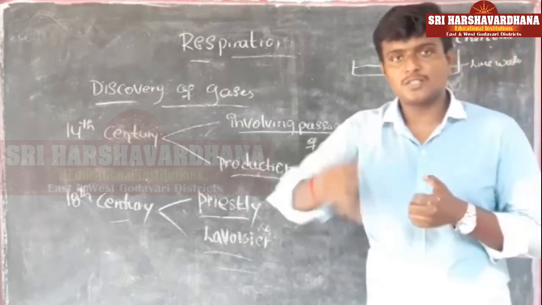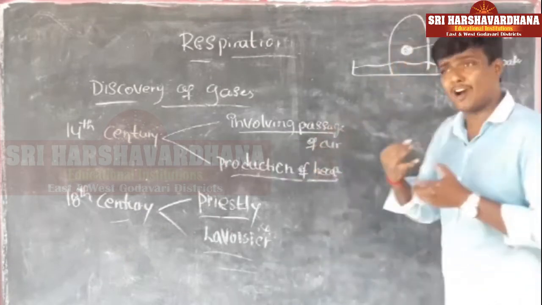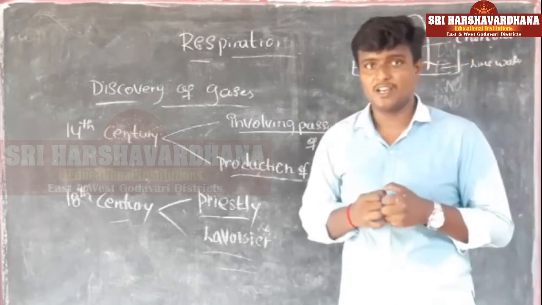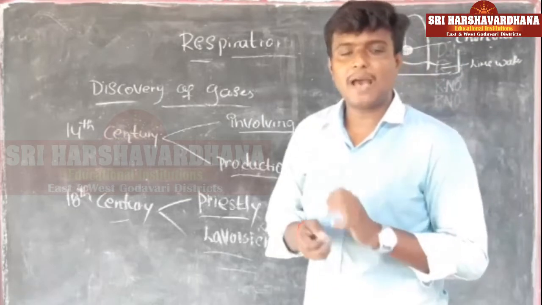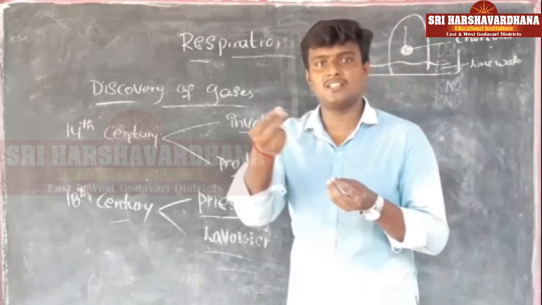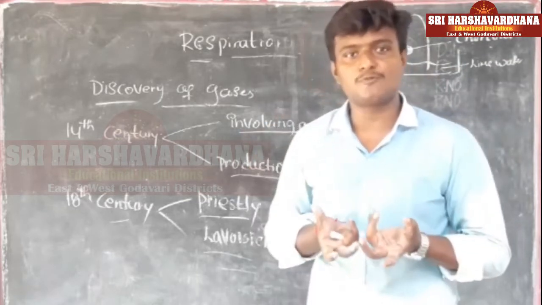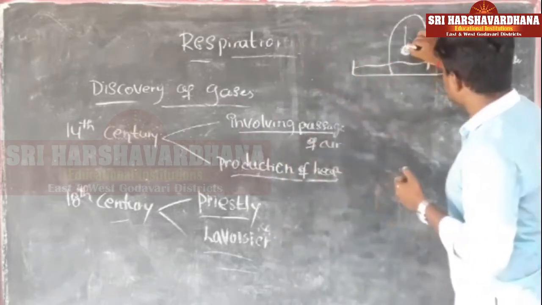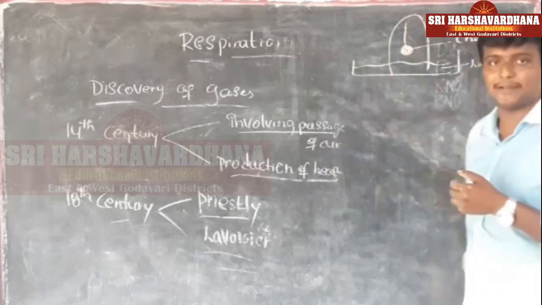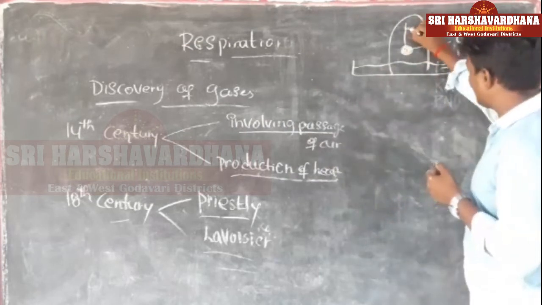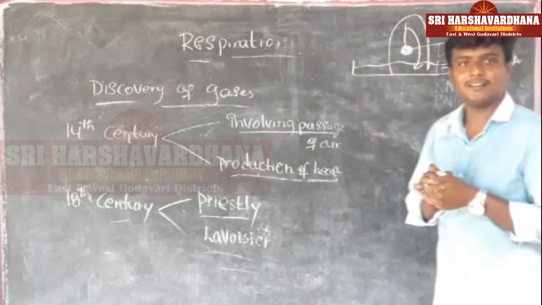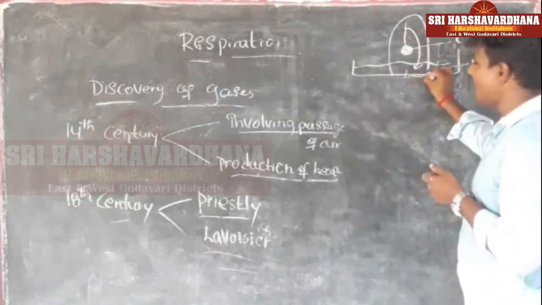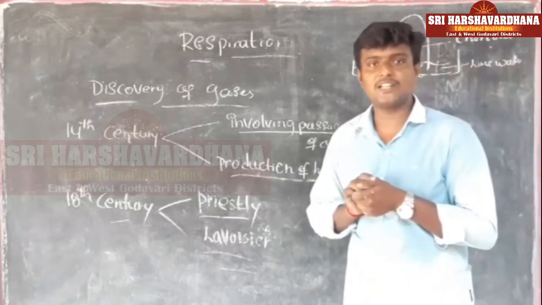He made the charcoal burn. When any object burns, it liberates a gas. Now you know which gas. For example, if you burn a piece of paper, it releases smoke, and that smoke contains carbon dioxide. Now we know that, but at that time it was not known. So while the charcoal burned, some gas was liberated, and that gas reacted with the lime water, and the lime water turned milky white.